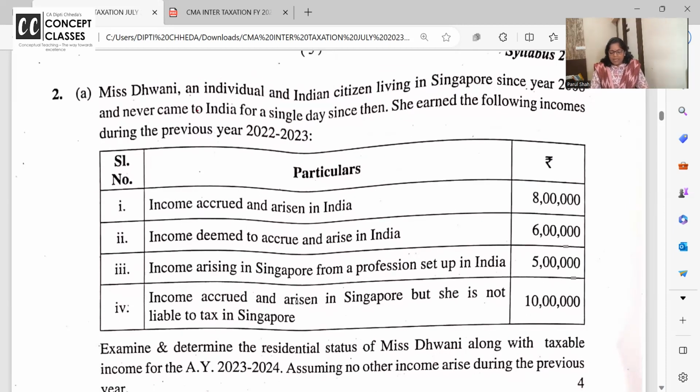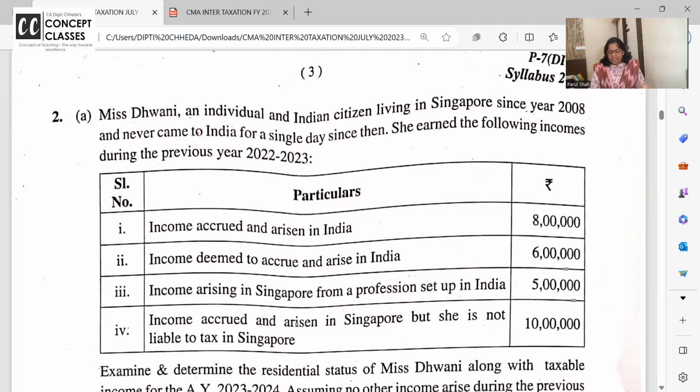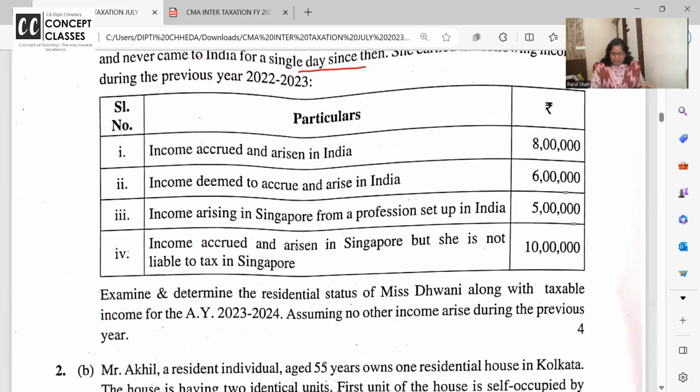Miss Dhwani, an individual, an Indian citizen, is living in Singapore. Indian citizen, huh? Living in Singapore. She never came to India for a single day. So during this financial year, see, she is not even in India for 60 days or 180 days. Nothing. She has earned following income. Okay. All details are given.